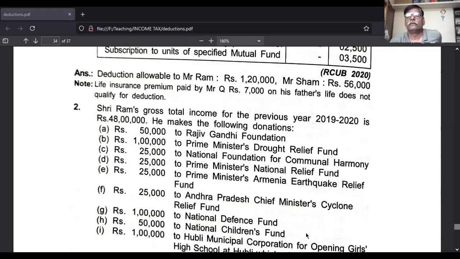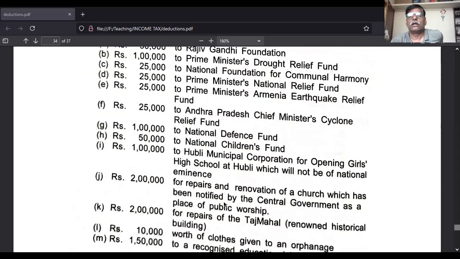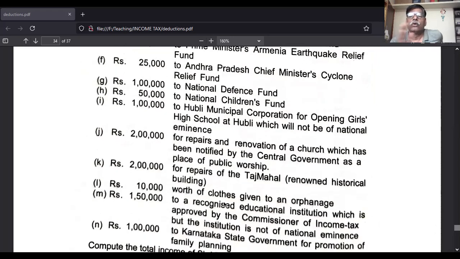Thereafter, the deduction. How to take the deduction? From the outer column, you take all items except 4: Rajiv Gandhi, Indira Gandhi, Jawaharlal and the drought relief fund. Leave those 4 and take all the rest. From the inner column, you take only 2: one is promotion of family planning, second is Olympic game. In this way you take it and close the table.